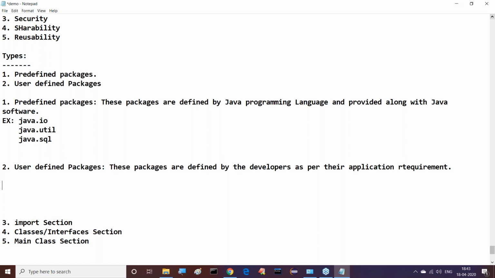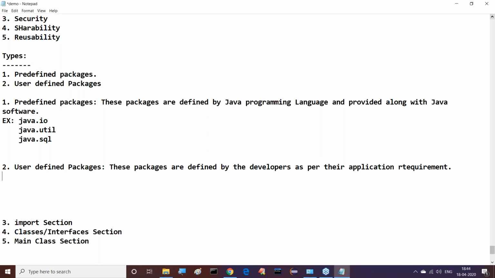But how are we able to define user-defined packages? Predefined packages are not required to be declared, because they are already provided by the Java programming language. But for user-defined packages, we have to define them. Then how are we able to define these user-defined packages?